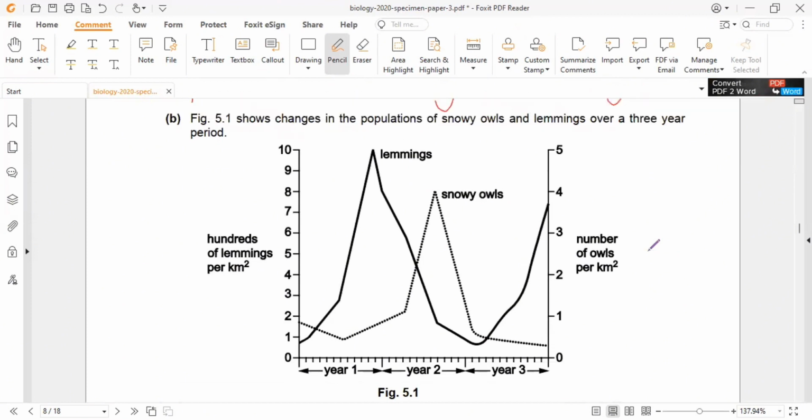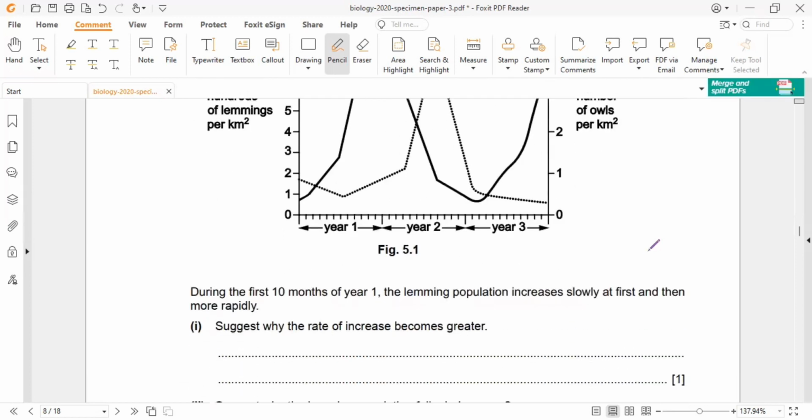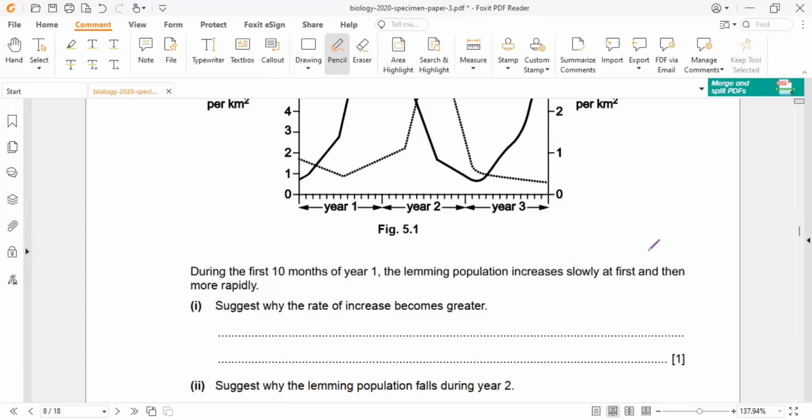The y-axis shows 100 of lemmings per kilometer squared. The second y-axis shows number of owls per kilometer squared. And our x-axis is showing us the year span, year 1 to year 2 to year 3. During the first 10 months of year 1, the lemming population increases slowly at first and then more rapidly.